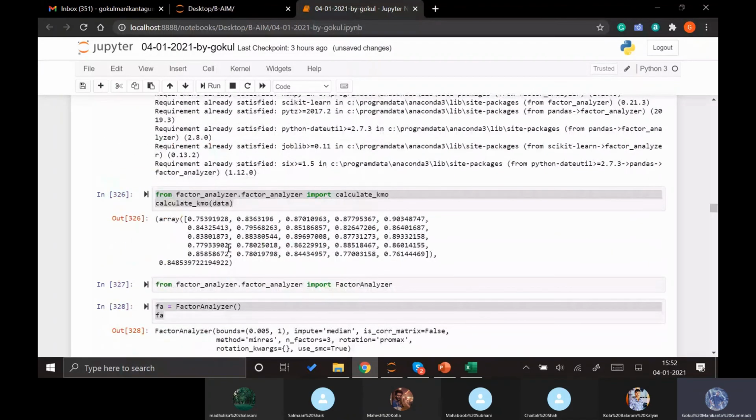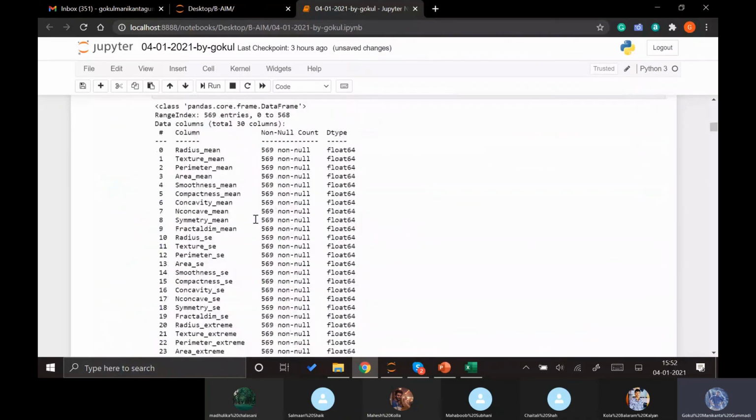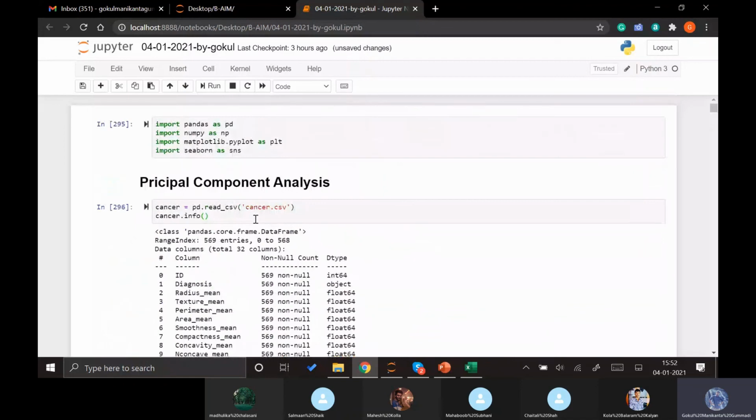But the reason we use these dimension reduction techniques is the huge data we are dealing with. In real time, a server might be handling thousands of columns and millions of records.